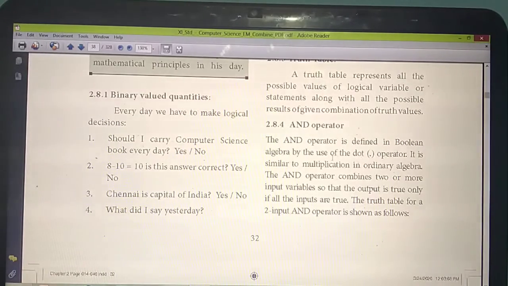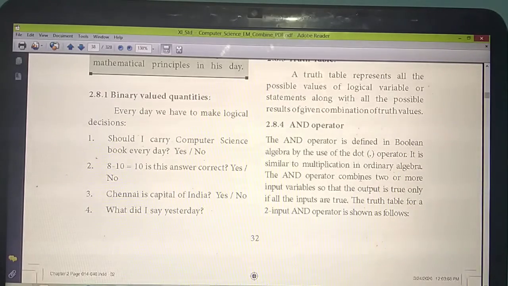If anyone asks what the operator is for AND, you should keep this at your fingertips and immediately say the answer. Which one is used for the AND operator? Dot. This AND operator is similar to multiplication. Normally you do multiplication, no? It is the same as multiplication. Here also we have two or more input variables. How many input variables? Either two or more than two.